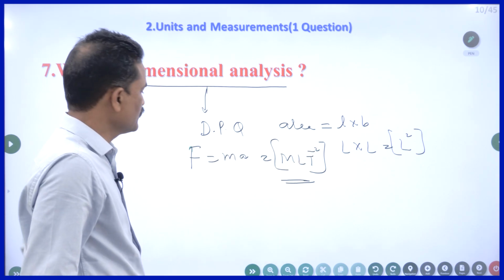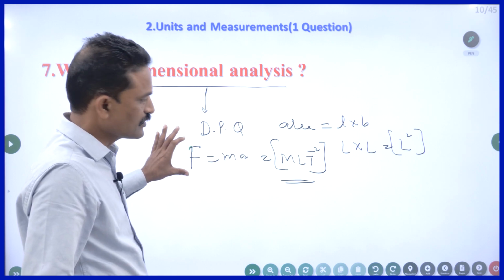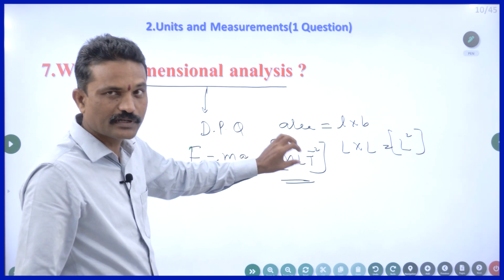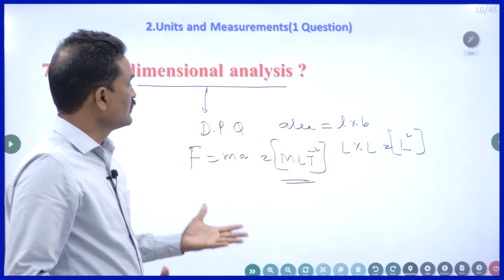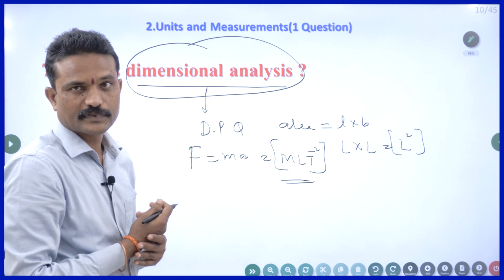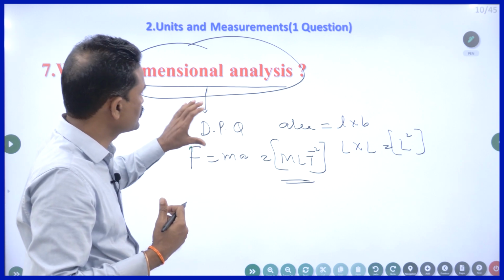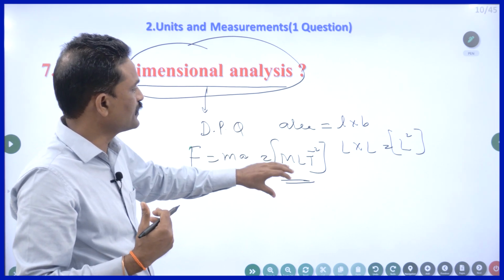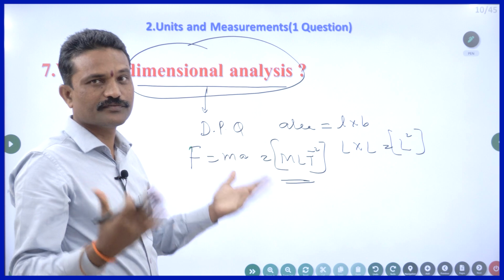What I mean to say is, the derived physical quantity depends on fundamental physical quantities. So dimensional analysis or dimensional formula tells you how a derived physical quantity is depending upon various fundamental physical quantities.